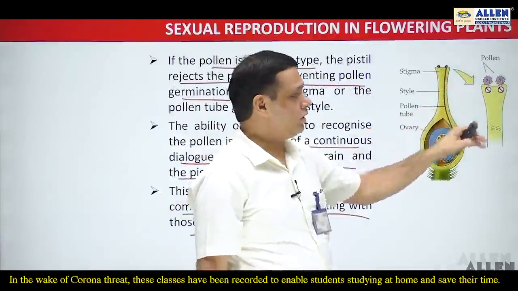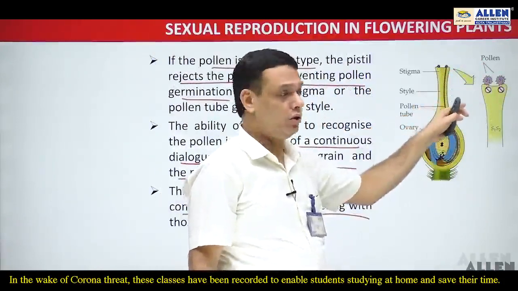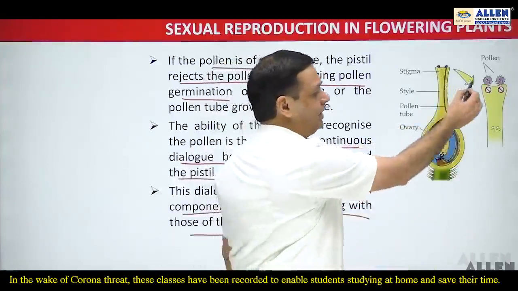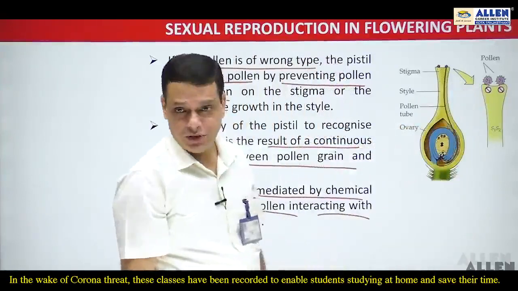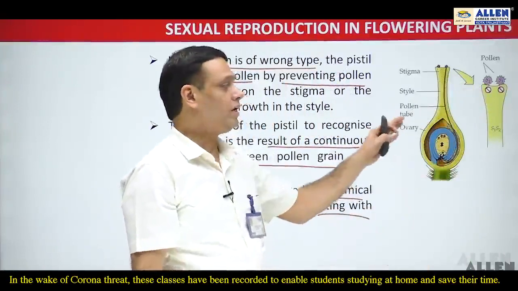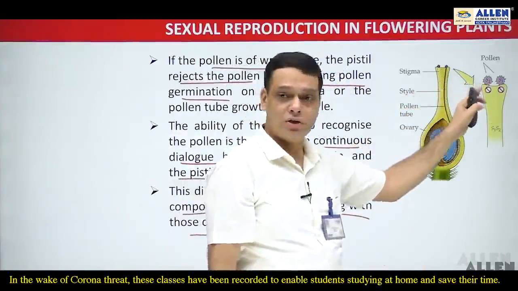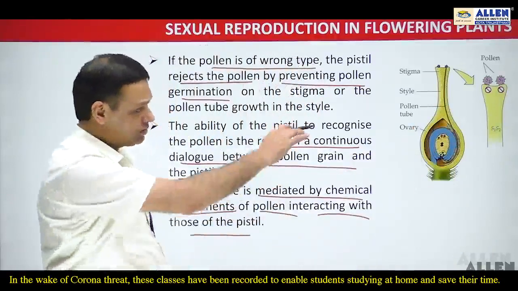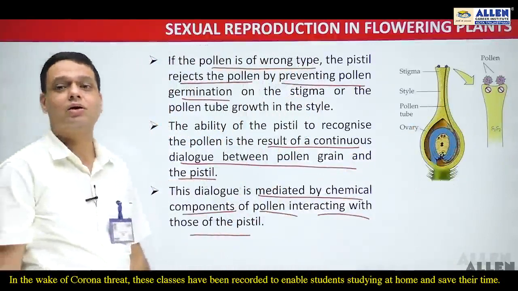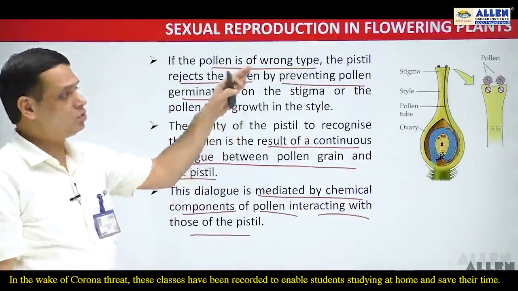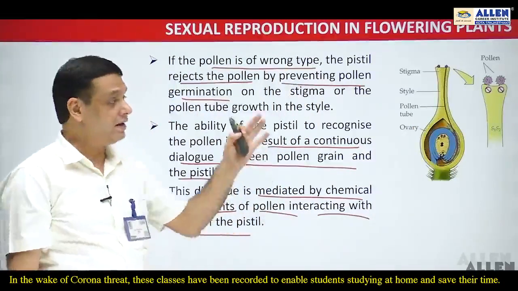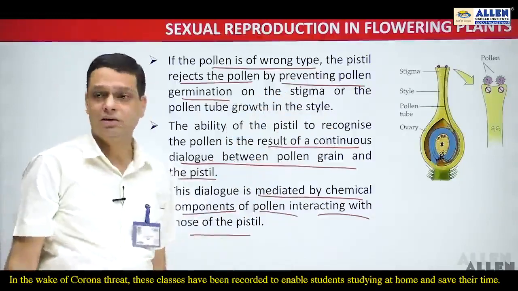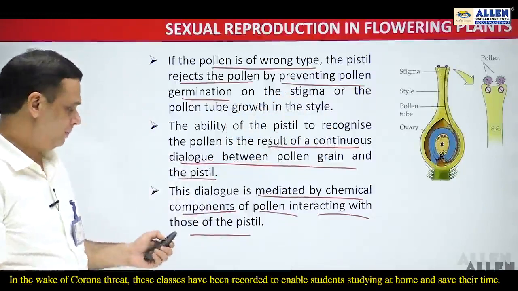Although they are the self pollen grains, they are being rejected by the stigma, and then it will inhibit the pollen germination over the stigma, or you can say it will inhibit the formation of the pollen tube inside the style. So this is the case of wrong type or incompatible pollen coming over the surface of the stigma, and that incompatible or wrong type of pollen is being rejected by the stigma or pistil.